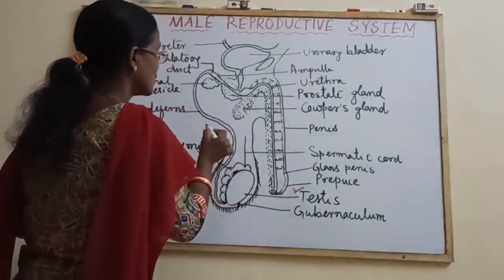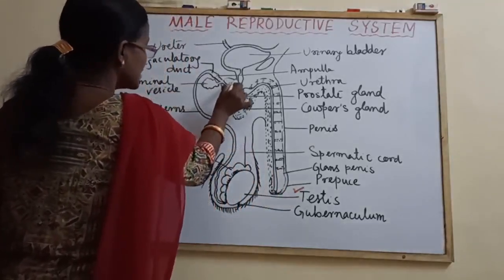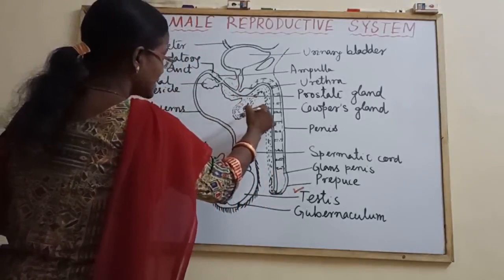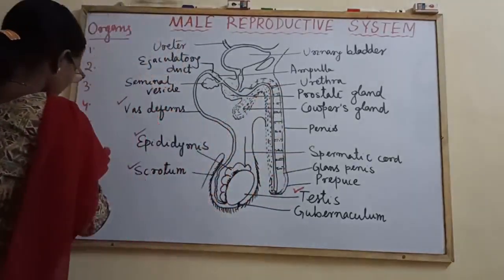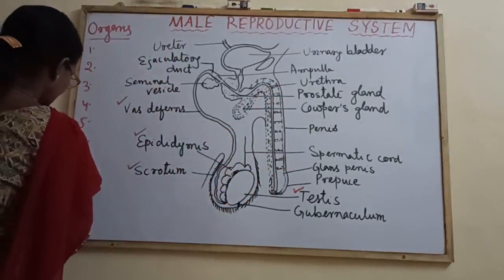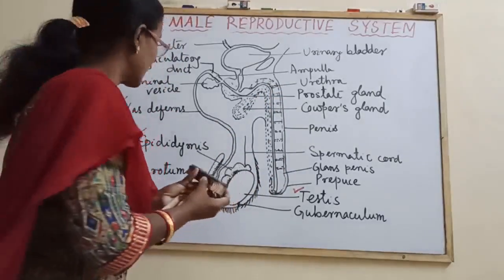There are 3 accessory glands. First one is the seminal vesicles. Then the prostate gland, and next is the Cowper's glands. Okay, you will write these organs one by one like this. Then come to the description one by one.